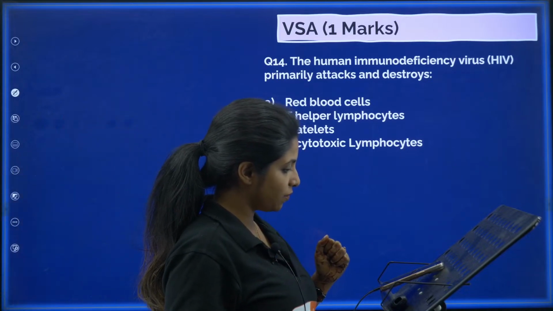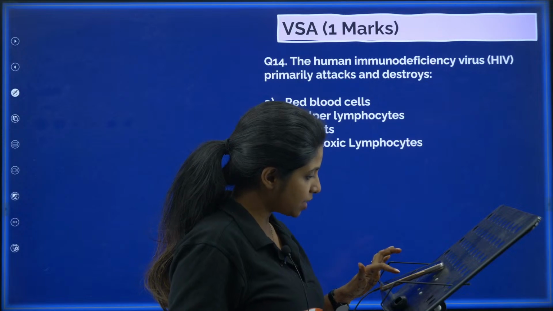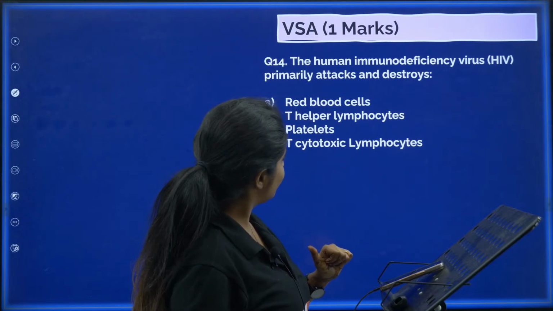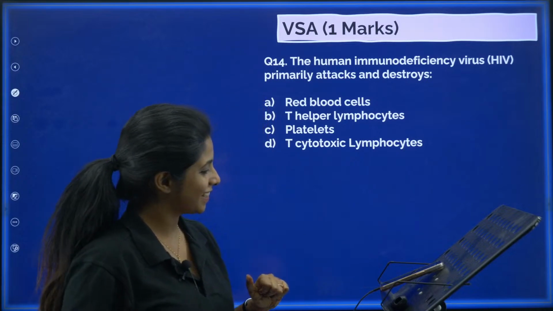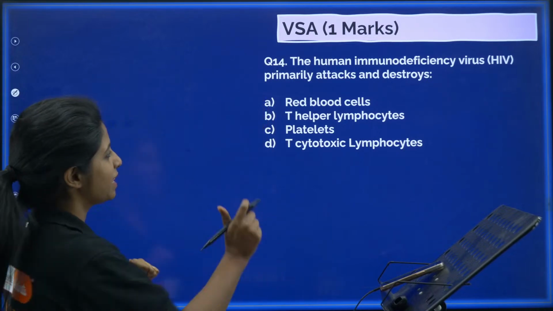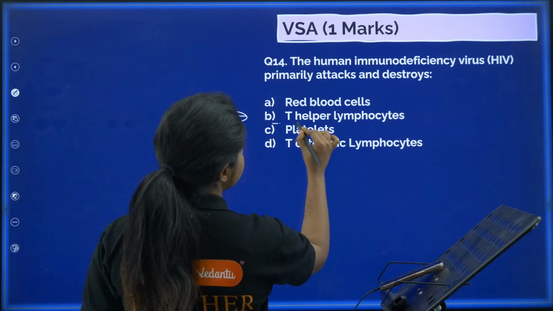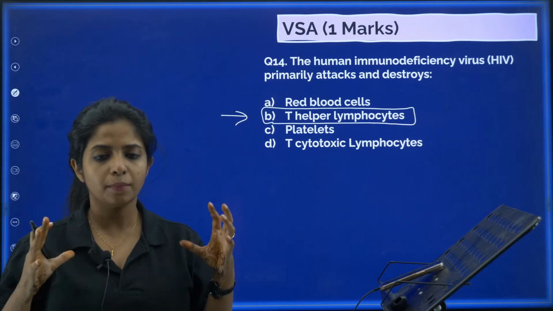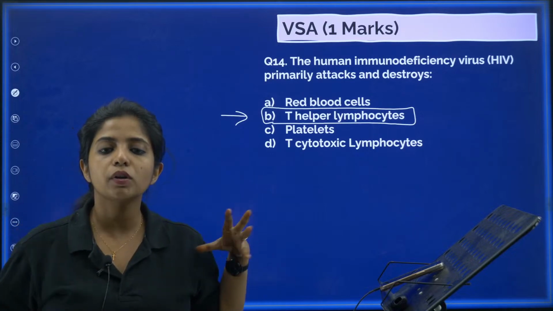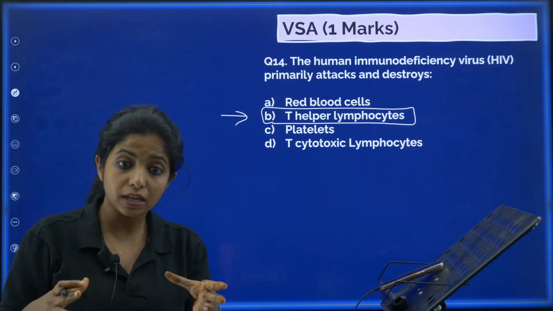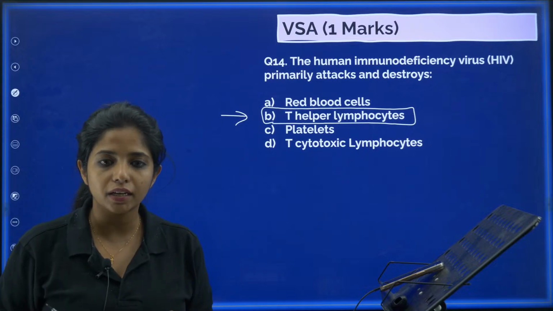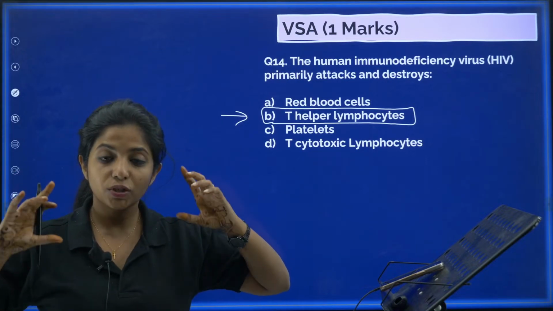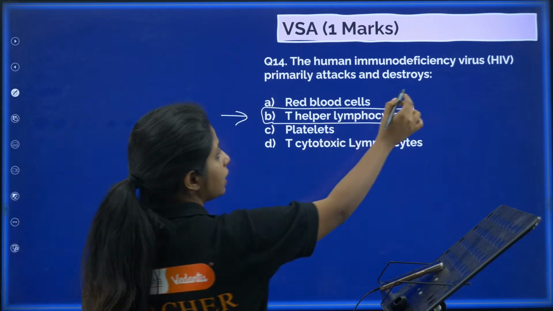Shobha Chetan, that's someone new. Okay, hi. So you are all saying B. Yes, you all are correct, my dear children. It's the T helper lymphocytes. You know, this T helper lymphocyte is the first guy to come in and help in all the other immunological response. So if the first guy itself is being killed, then obviously other immunological responses will also get down. So it is T helper cells that the HIV virus attacks.